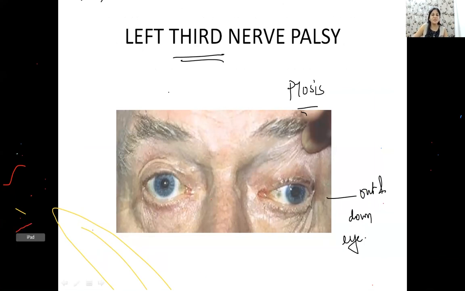So this is because you have paralysis of your medial rectus muscle. That's why it cannot go in. You have paralysis of the elevators. That's why the eye has gone down. Okay? Now, how to answer this question?